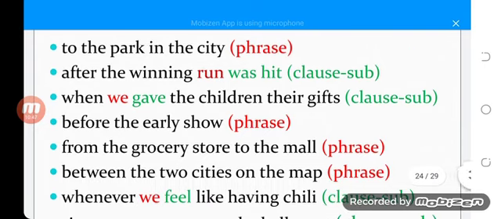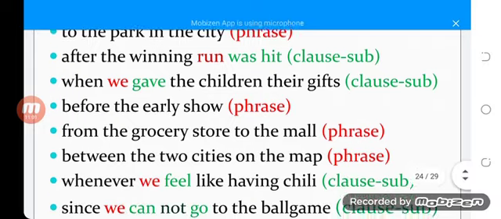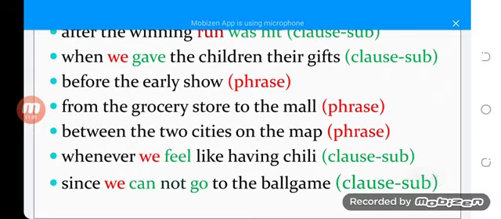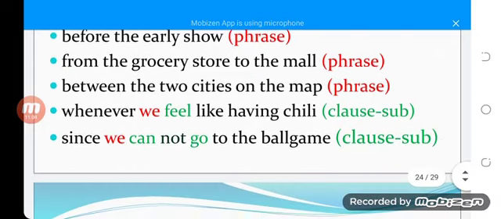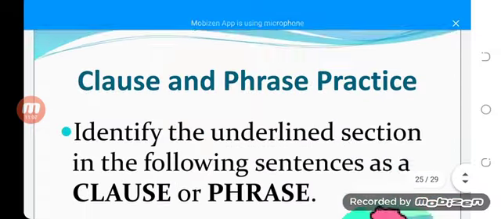To the park in the city is a phrase. After the winning run was hit, this is a clause, subordinate. When we gave the children, clause, subordinate. Before the early show, phrase. From the grocery store, this is a phrase. Between the two cities on the map, phrase. Whenever we feel like having chili, clause, subordinate. Since we cannot go to the ball game, clause, subordinate.